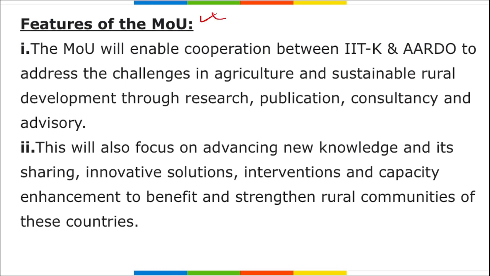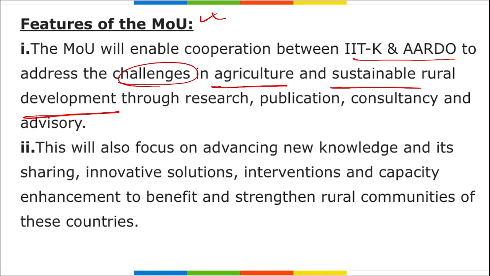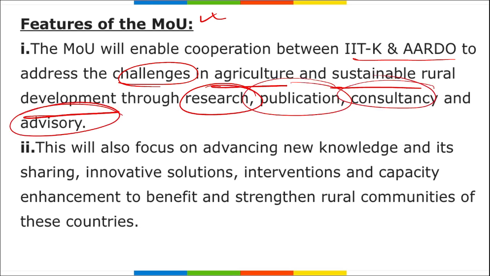If we look at some of the features of this MOU, between IIM and AARDO, it is to address the challenges in agriculture and sustainable rural development through research, publications, consultancy and advisory, and give them the right amount of information that yes, this is the right process you should follow to achieve the desirable result.